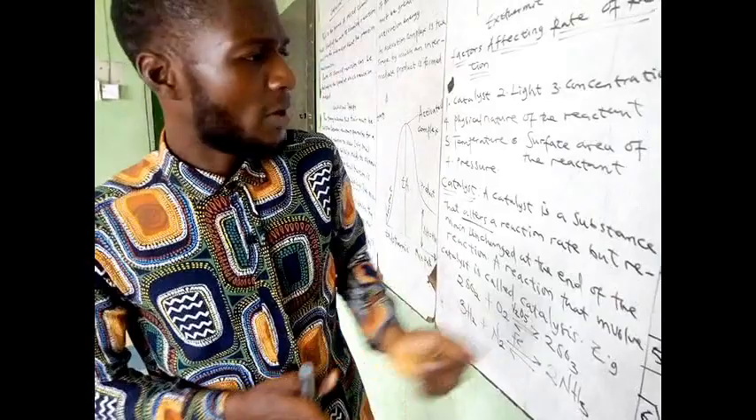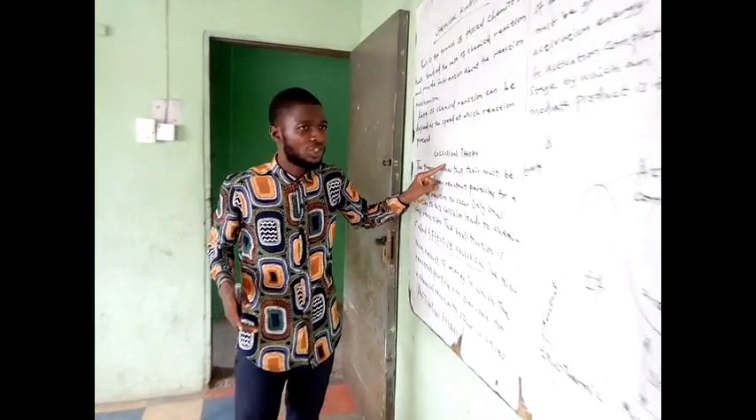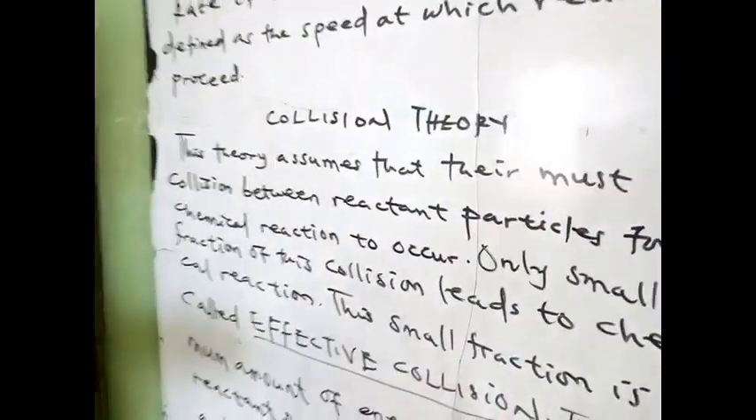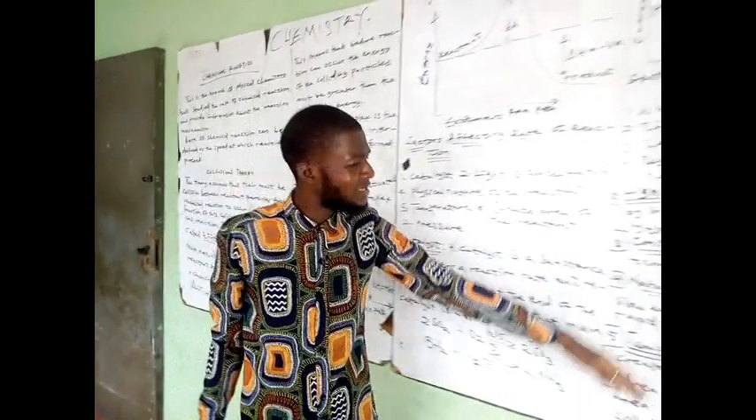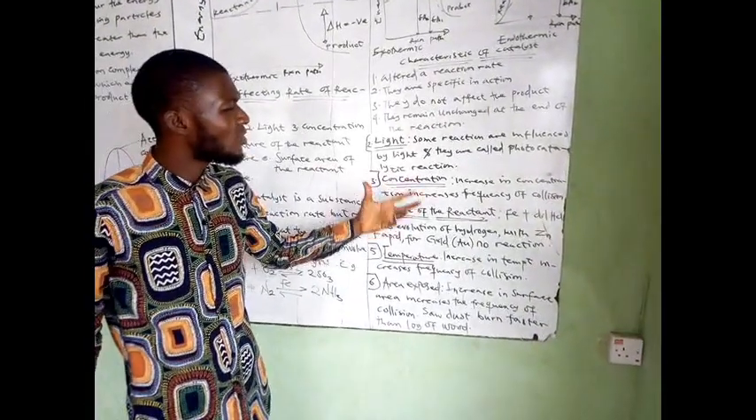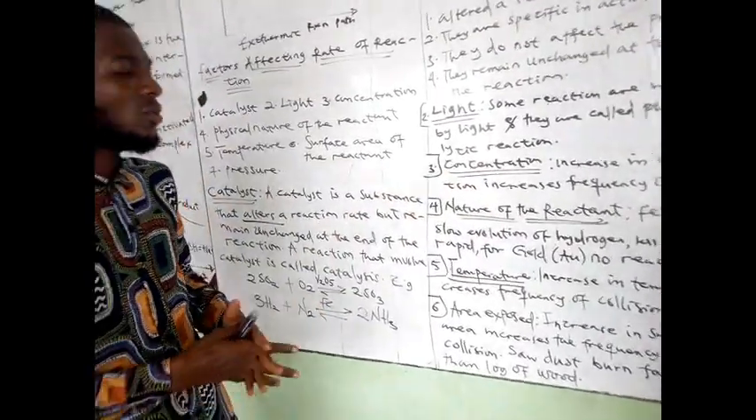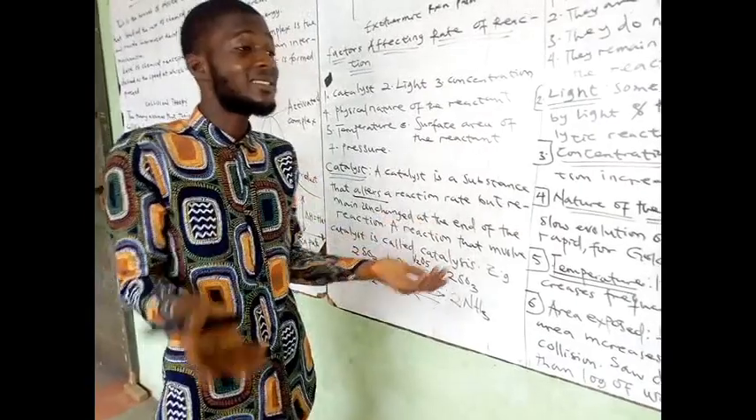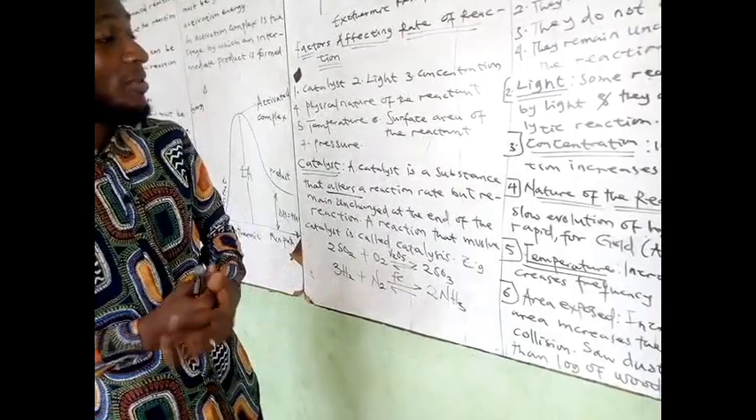Okay, so the next one is concentration. An increase in concentration increases the frequency of collision. Do not forget that in our collision theory, there must be an effective collision between the reactant particles for a product to be formed. Because of that, an increase in concentration increases the frequency of collision, which increases the reaction rate, and therefore getting our final product cannot be far-fetched.